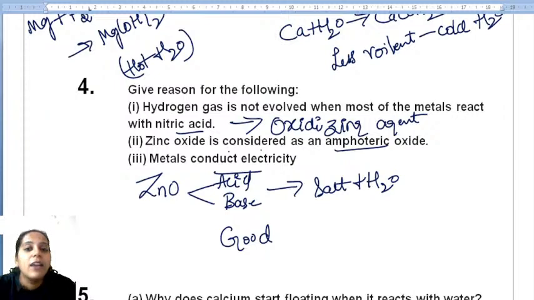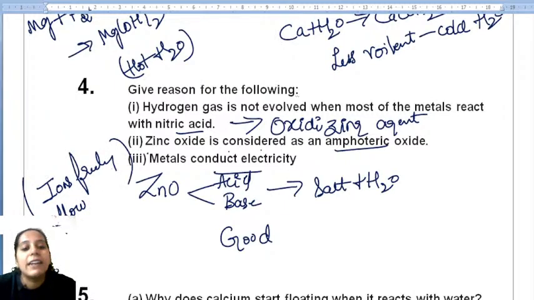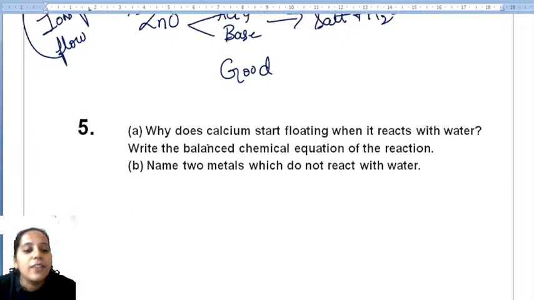What do you write here? For the third question I'm talking about, you write here: ions will freely flow. Ions freely flow in the case of metals. That is why they conduct electricity. Clear? Next question, see, why does calcium start floating when it reaches the water?